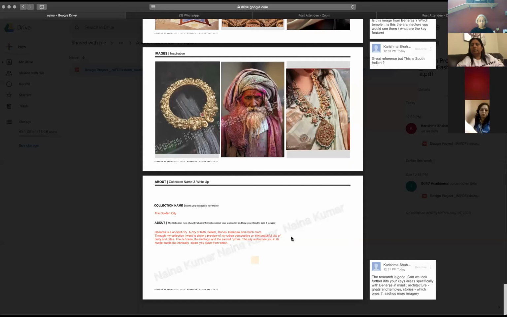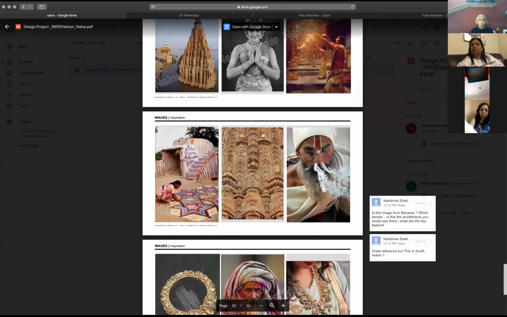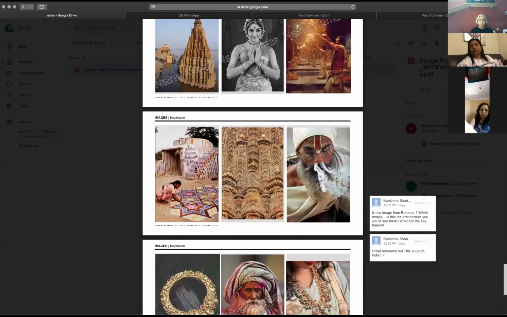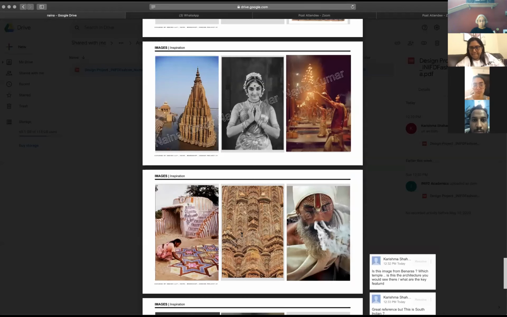But unfortunately, in these images that you've shortlisted, you've got an image, see this image over here that I'm circling right now. That's not a Banaras-based architecture picture, right? The picture that I'm going to circle here, this one could be, but the one right beside it, again, I'm not sure. So I have certain questions for the person, and I would like the person to answer either here or they can send me a message later.